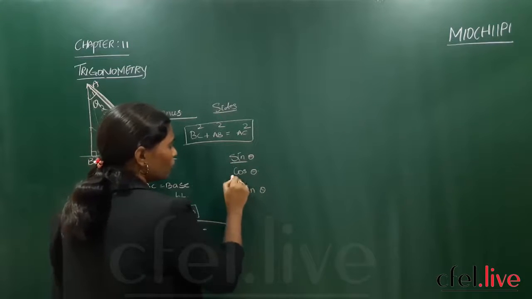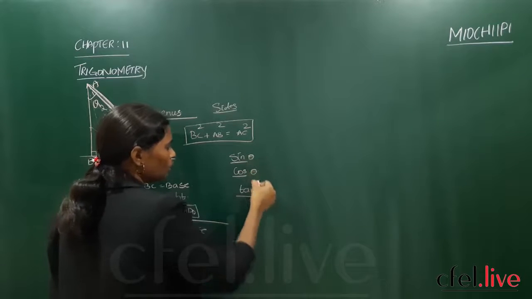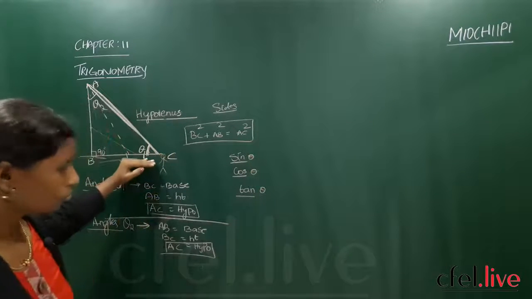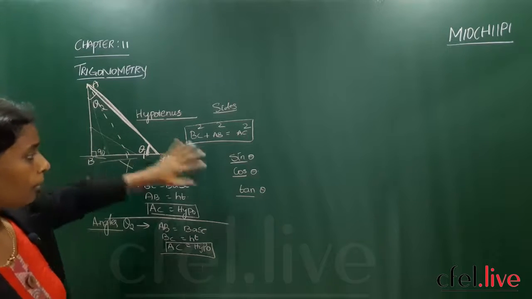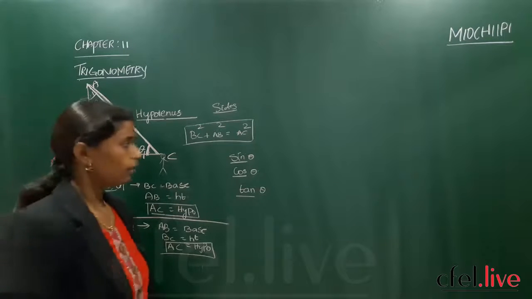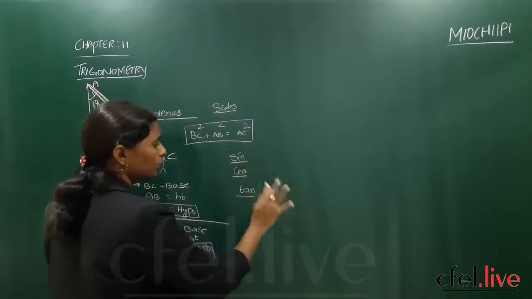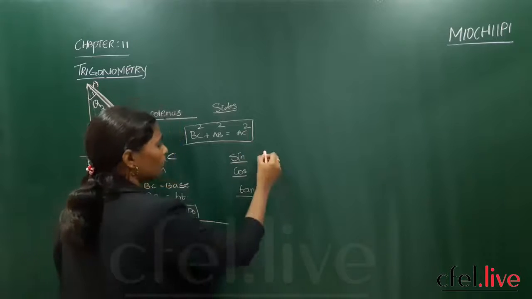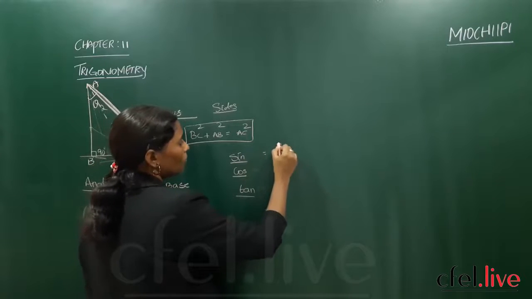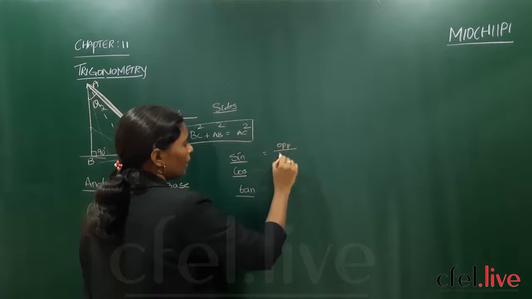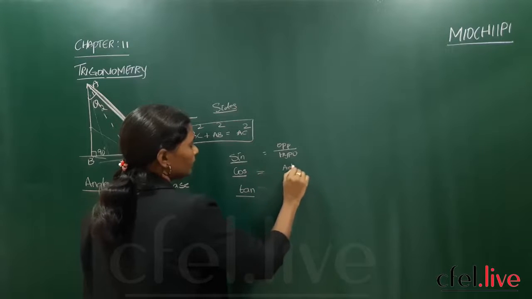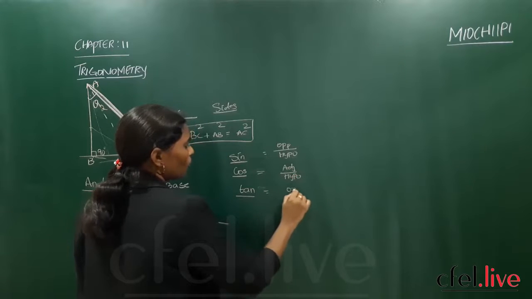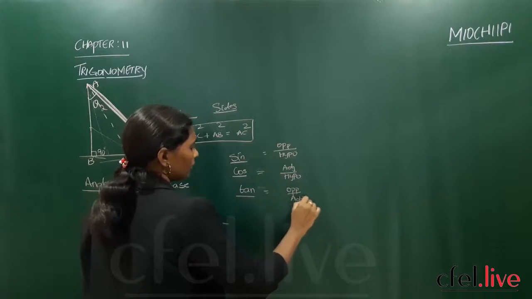Actually sin, cos, tan: if you are talking according to theta 1, it will be different, and if you are talking according to theta 2, it will be different. But the ratios never change, right? So first we will see side ratios. What is sine? Sine is opposite side by hypotenuse. Cos is adjacent side by hypotenuse. Tan is opposite side by adjacent side.